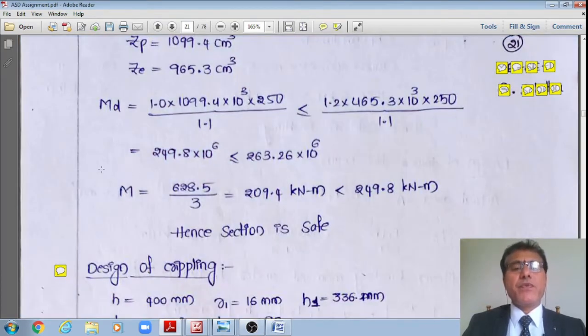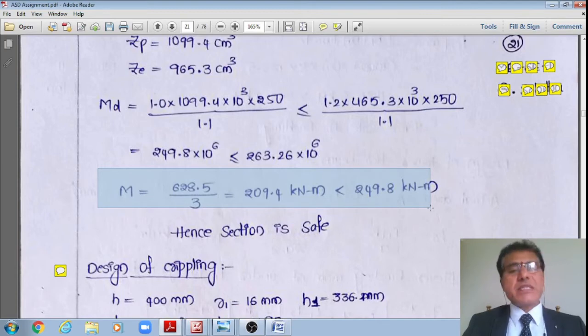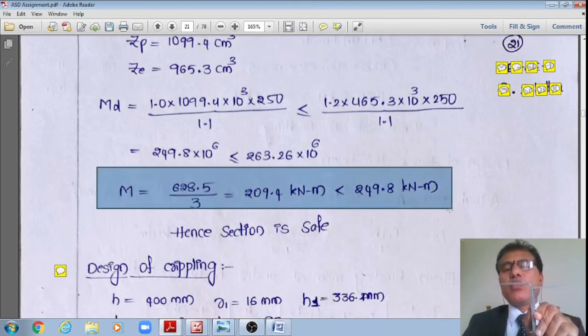It is okay. Therefore, now let us check for each of the sections the factored bending moment, which is equal to 628.5 divided by 3. Each of the sections is subjected to 209.4 kilonewton meter only, but the section you have designed can resist up to 249.8 kilonewton meter.